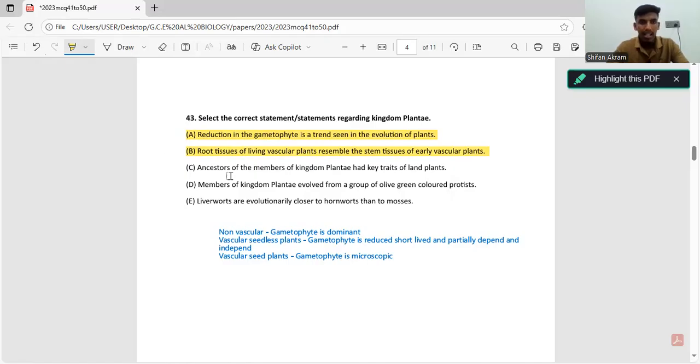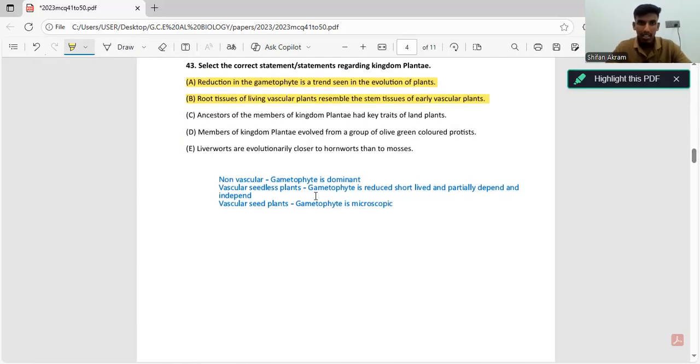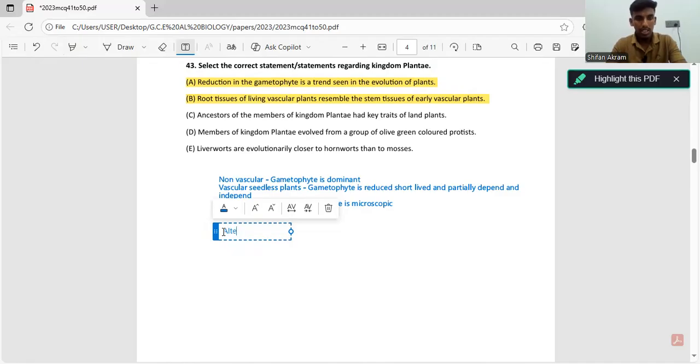The third statement: ancestors of members of kingdom Plantae had key traits of land plants. Now, what are the key traits of land plants? One major key trait is alternation of generations. They have a sporophyte generation and a gametophyte generation. Another key feature is apical meristems, which form roots and shoots.